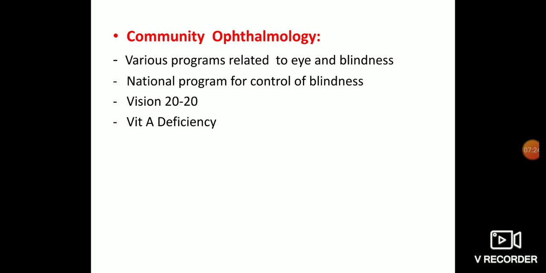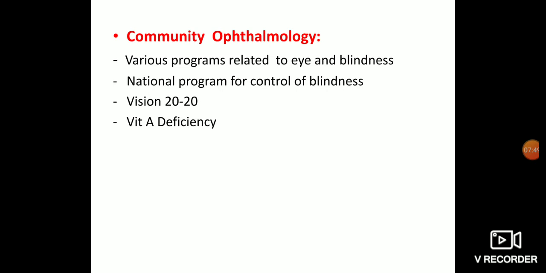Then community ophthalmology. Community ophthalmology mainly includes the programs which are designed and mainly focused on the eye diseases, like National Program for Control of Blindness, Vision 2020. Other programs also there. We will be discussing that. And vitamin A deficiency. Okay, these are the important topics that we will be discussed from community ophthalmology.